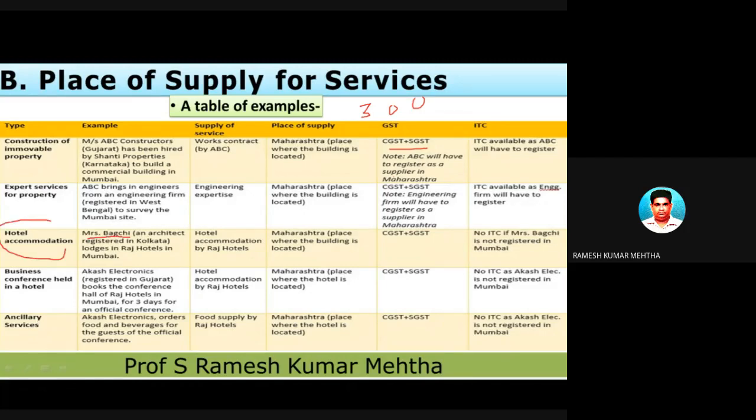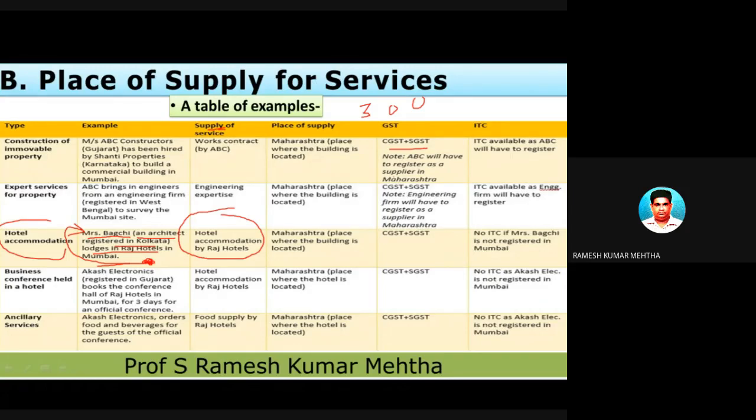Mr. Bakchi, an architect registered in Kolkata, lodges in Raj Hotels in Bombay. Okay, he has gone to Bombay. He's taking an accommodation in Bombay. Now, what type of service is it? Raj Hotels is the immovable property which is giving service to this guy. So the type of service is supply of services of hotel accommodation by Raj Hotels.